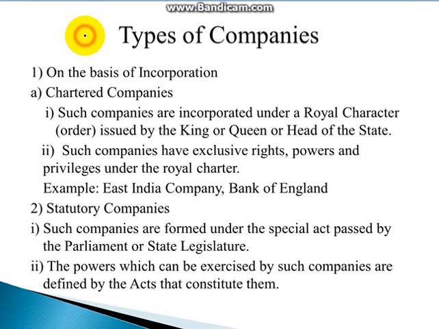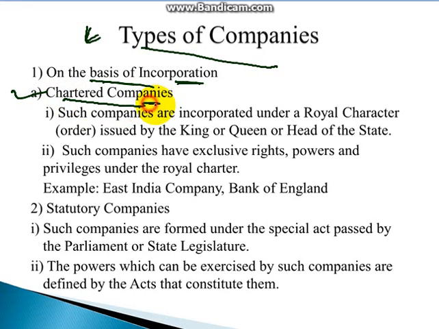What are the types of companies? Depending upon the basis of incorporation, the companies are formed. The first type is chartered companies. What is a chartered company? Such companies are formed or incorporated under the Royal Charter. A Royal Charter is an order issued by the king or queen or the head of state. Such companies have exclusive rights, powers and privileges under the Royal Charter. Examples are the East India Company and the Bank of England.